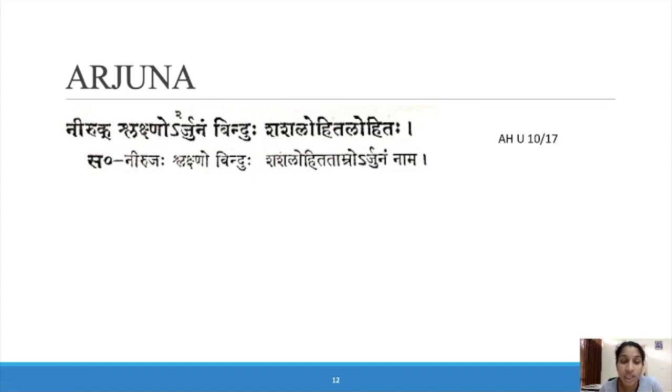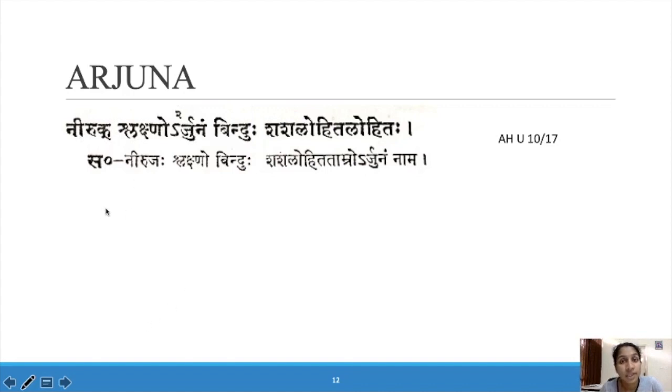Arjunam, binduhu, here also it looks like a dot. Shashalohida lohitaha, red in color, resembling the blood of a shasha, a rabbit. So in Shukla Bhaga, you can see a dot of blood resembling rabbit blood, without pain and shining, known as Arjuna.